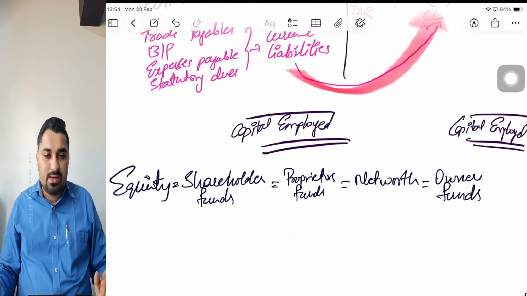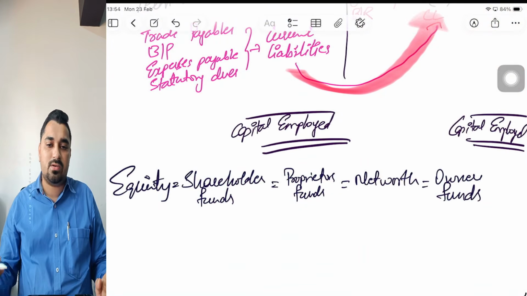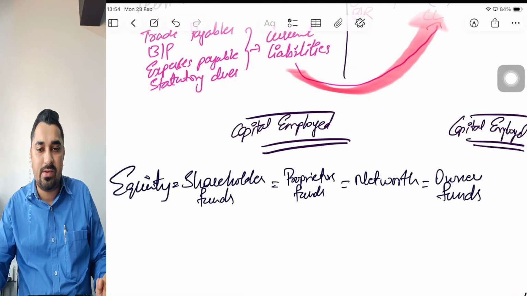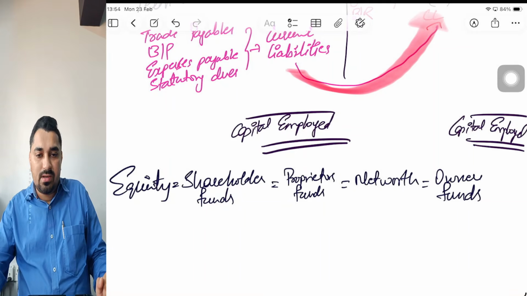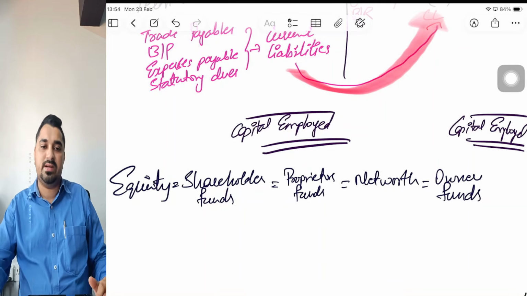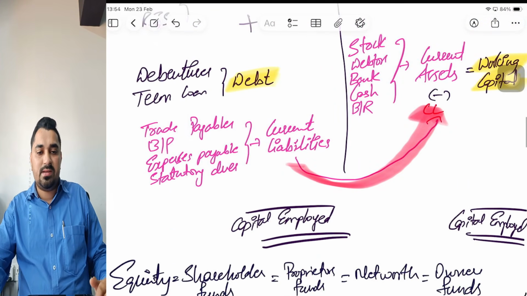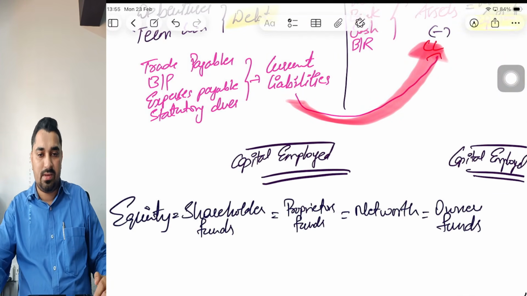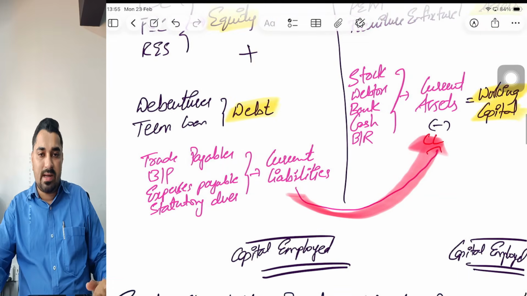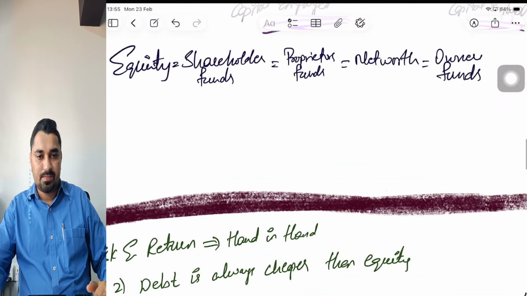First one is equity is also called shareholders funds. It is also called proprietors funds. It is also called net worth. It is also called owners funds. So the alternate terms for equity are shareholders funds, proprietors funds, net worth, and owners fund. Examiner will confuse you with alternate terms, but you should remember, whenever we use the term equity, it also means shareholders funds, proprietors funds, net worth, or owners fund. So this is the balance sheet for the purpose of FM.